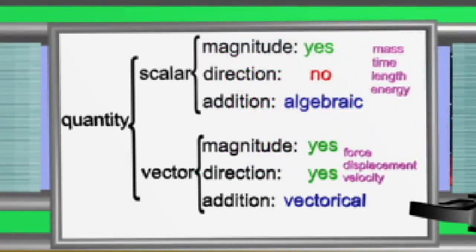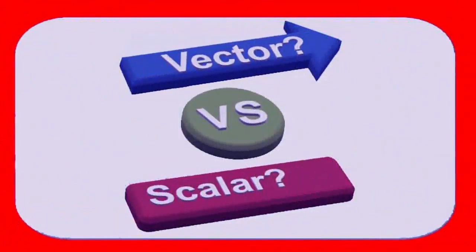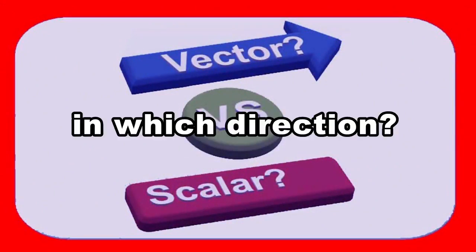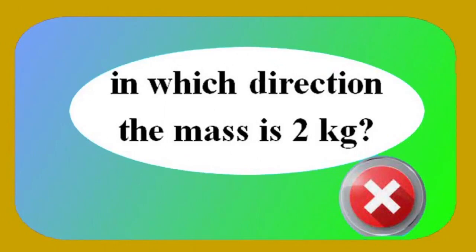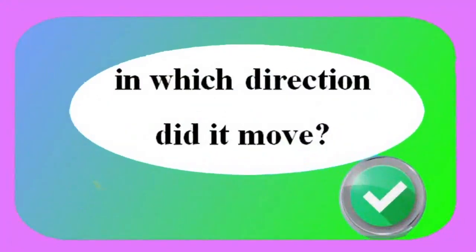We now compare these two types of quantities to make these concepts clearer. If we have a quantity, how can we tell if it is a vector or a scalar? Perhaps the easiest way is to ask ourselves, in which direction? If the question makes sense, the quantity could be vector. For example, suppose the body mass is 2 kilograms. If we ask in which direction the mass of the body is 2 kilograms, the question is meaningless. But if an object moves 2 meters, if we ask in which direction did it move, our question makes sense.